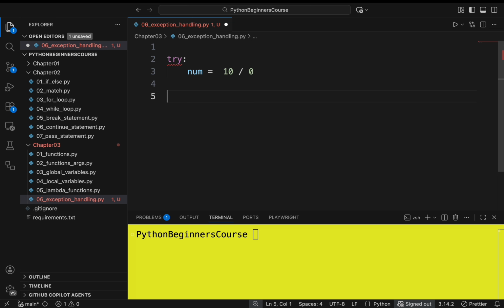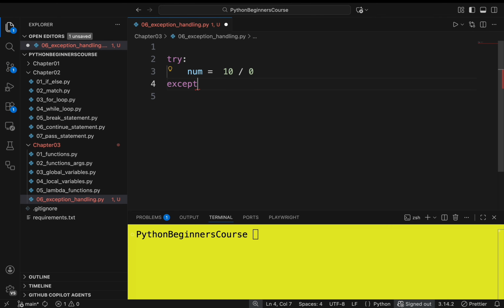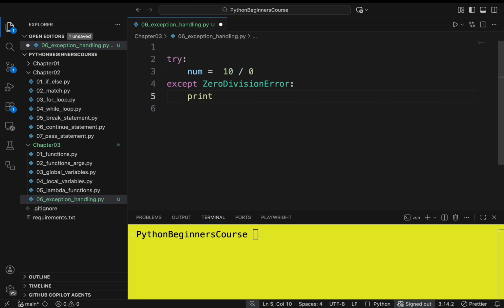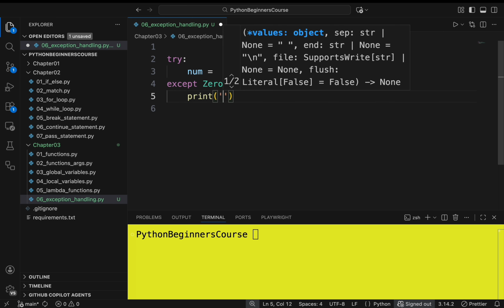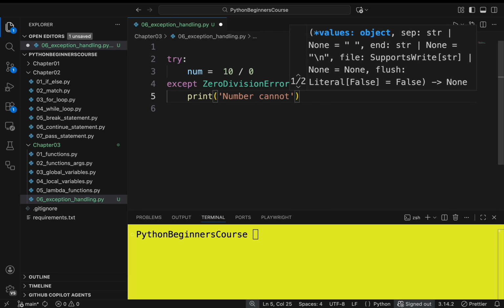So this can be caught by using the except code block, and here you need to specify which exception you want to catch from the try block whenever it occurs. As I said, line number 3 will throw the ZeroDivisionError. Let us specify ZeroDivisionError. Then I will just print the message: number cannot be divided by 0.